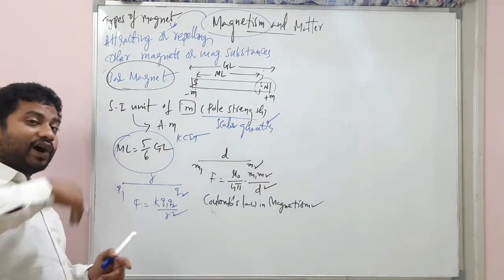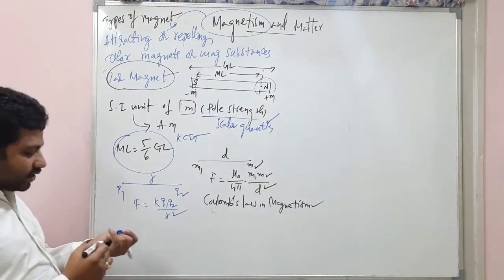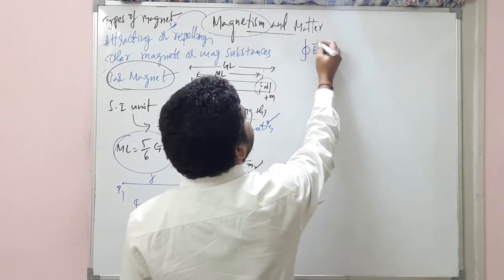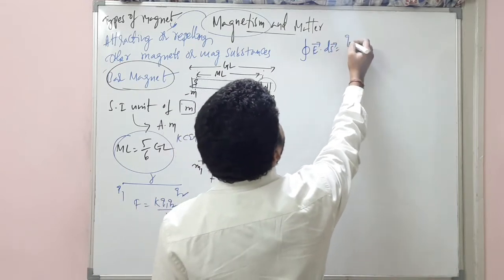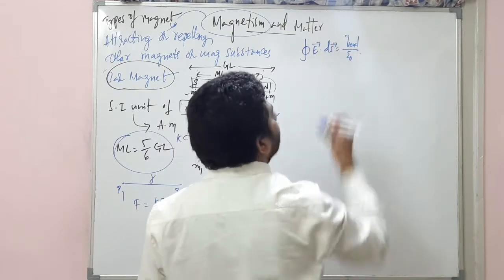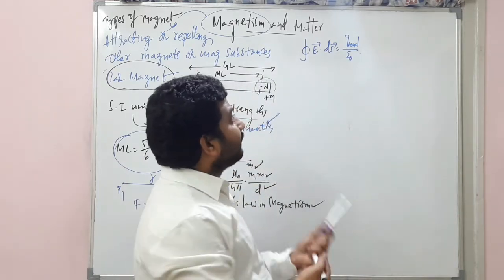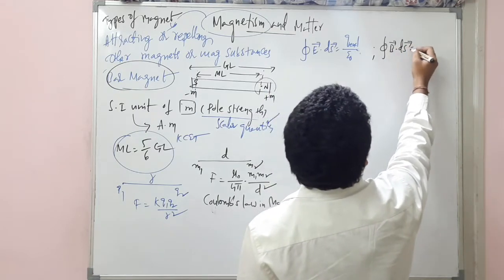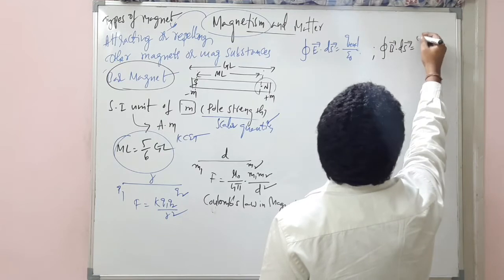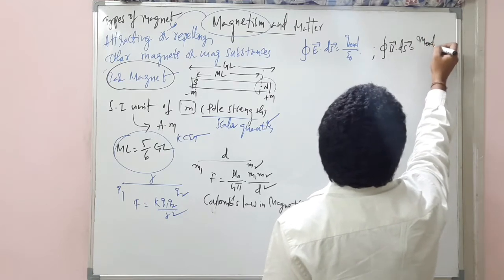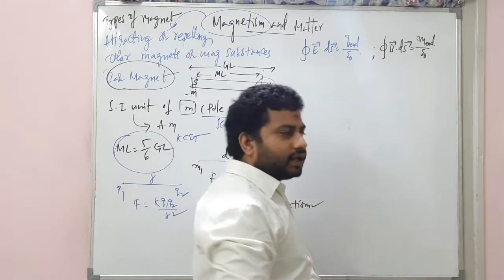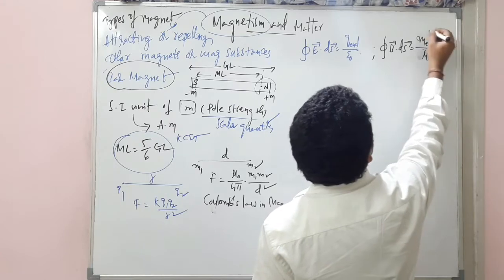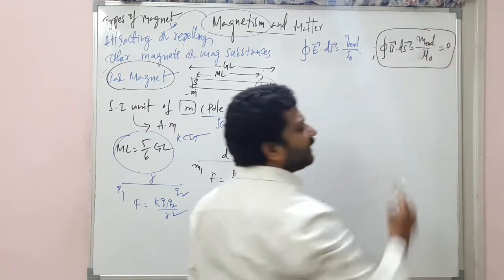In the same way, there is a Gauss law in magnetism also. Let us discuss it here itself. Generally, Gauss law in electrostatics: closed integral of E bar dot ds bar is equal to charge enclosed divided by epsilon naught. In the same way, closed integral of B bar dot ds bar is equal to the net pole strength enclosed divided by, here it is mu naught, and this all together will be 0. This is the Gauss law in magnetism.